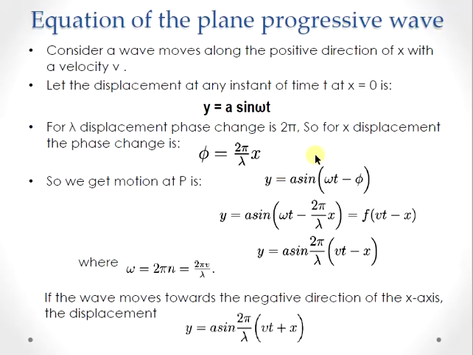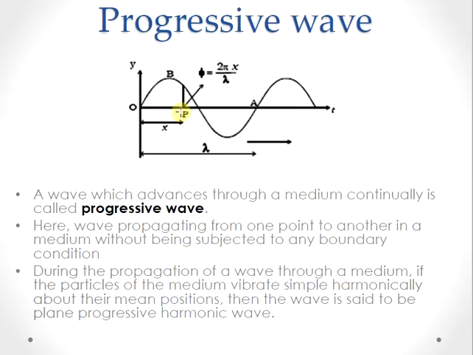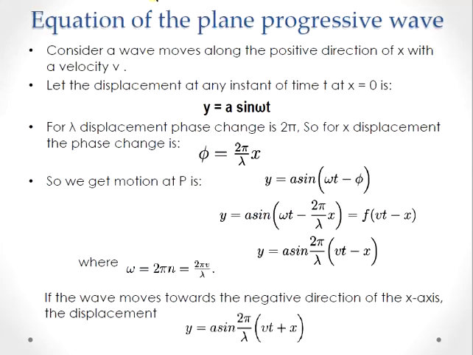So we can define the phase change phi is equal to 2 pi by lambda into x at any arbitrary point p. As we have seen here, at any arbitrary point p, the phase can be expressed as 2 pi by lambda into x. So at x is equal to lambda, phi should be equal to 2 pi, as we saw earlier.